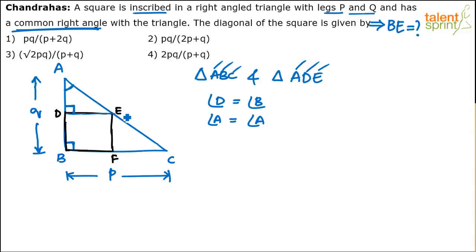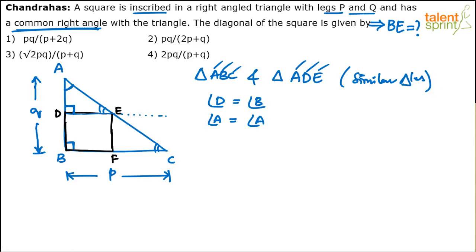I mean, it's like two parallel lines and a transversal. If you extend DE like this, DE and BC are like two parallel lines, and AC will be like a transversal. So angle C will be equal to angle E. So basically both are similar triangles, right? So these are similar triangles, right? Now, what do we do here?